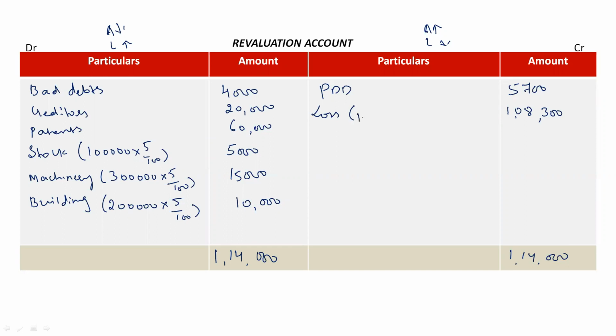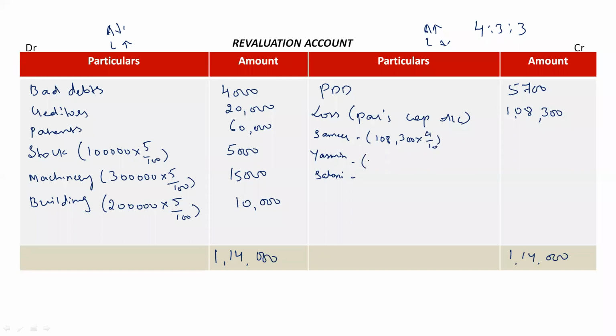Loss on revaluation. This will be transferred to partners capital account. So it should be transferred to all the partners, right? So Samir, Yasmin and Saloni, right? So the total loss is 1,08,300 into old profit sharing ratio given in the question is 4:3:3. It means 4/10 for Samir.